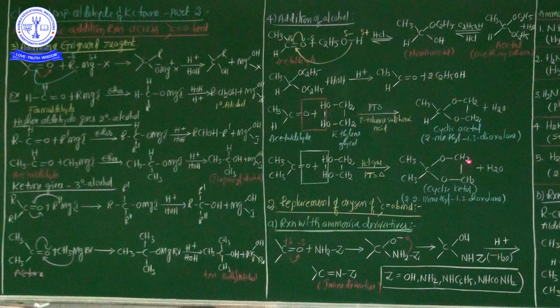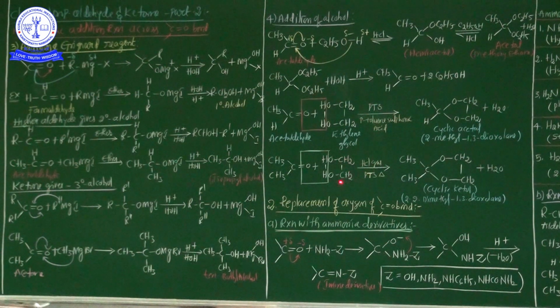What is this compound name? It is a cyclic acetal. So cyclic acetal is formed. This compound name is 2-methyl 1,3 dioxolane. See one more example. This is acetone. Acetone is also treated with ethylene glycol in the presence of HCl and PTS.